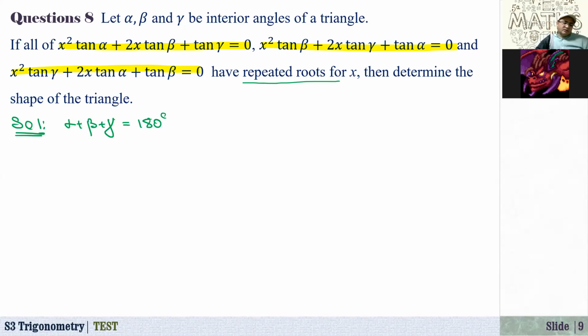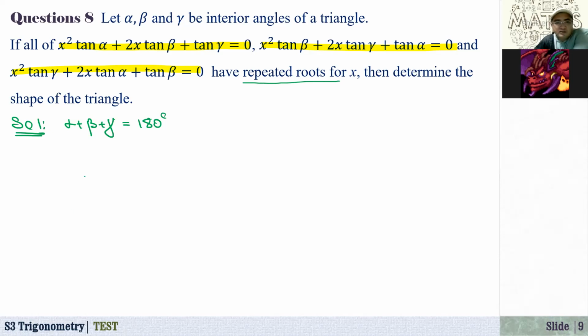Okay, shape of the triangle, how do you determine this? Is it a right angle triangle, acute angle triangle, or obtuse angle triangle? According to the angles, we have just three possible cases. Number one, if all angles are between 0 and 90, that is an acute angle triangle. If one of the interior angles is 90 degrees, we call this a right angle triangle. If one of the angles is between 90 and 180, it is called an obtuse angle triangle.